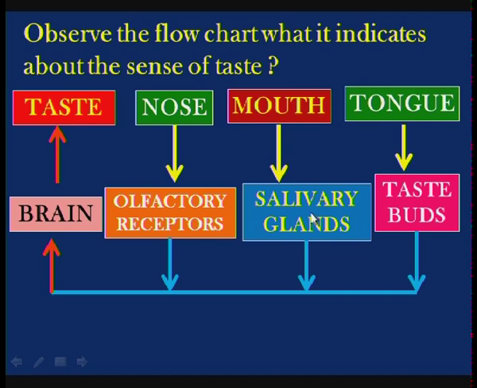So, we have 3 pairs of salivary glands which are stimulated during the process of mastication and secrete saliva. The tongue is also involved in the identification of taste as it contains taste buds. So, all these 3, nose, mouth, tongue, are involved in sending signals to the brain where the information is analyzed or processed, and then we are able to taste. This is how these three are involved in identifying the taste.